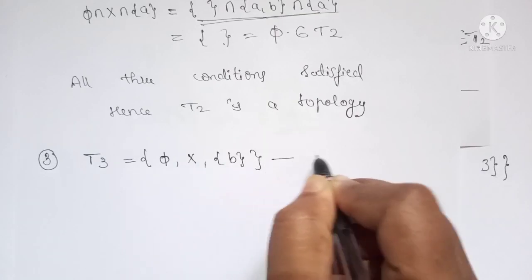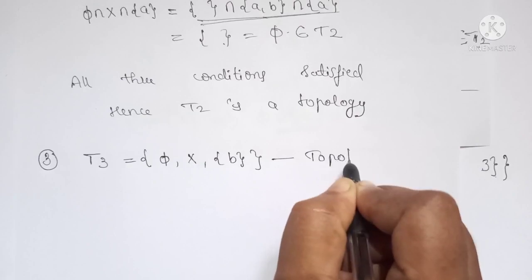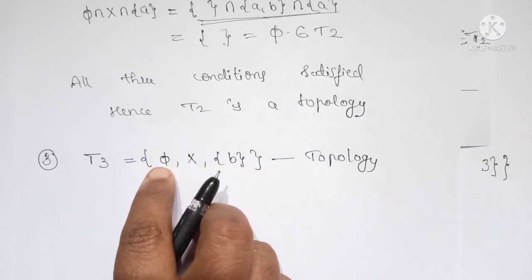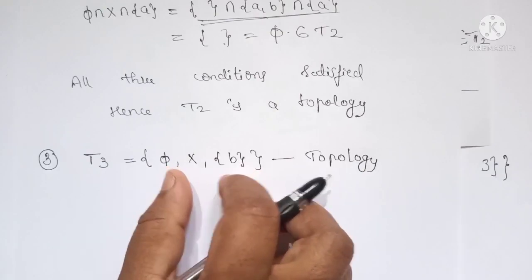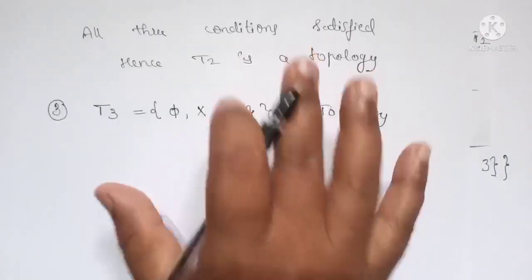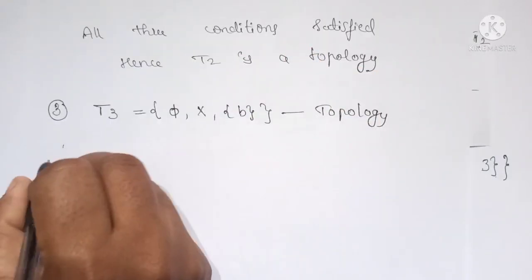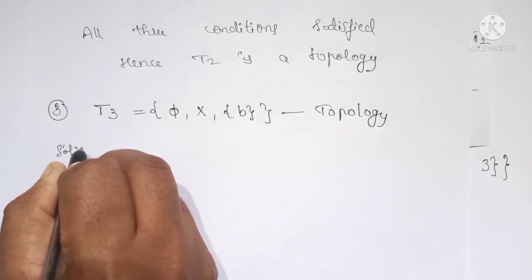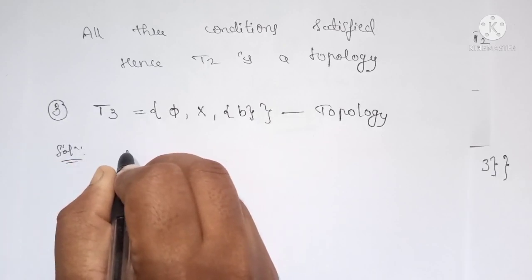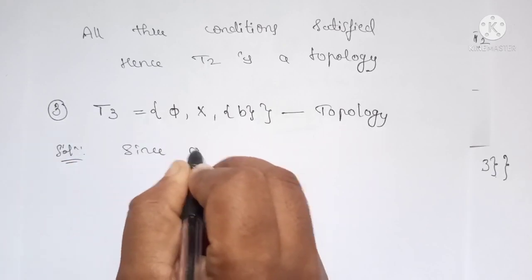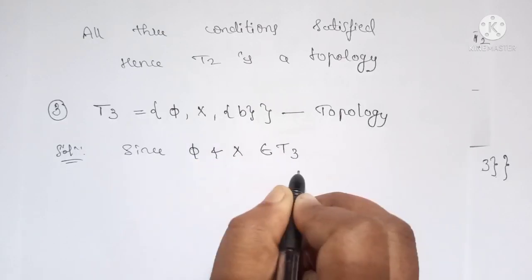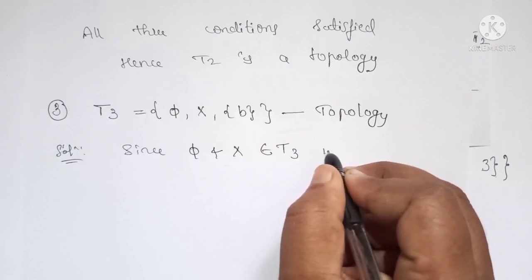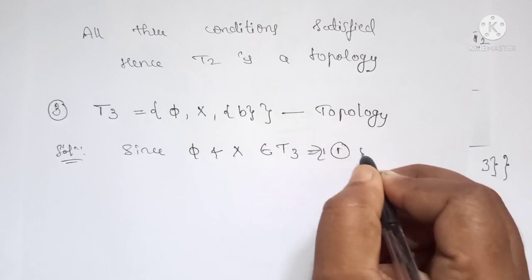Again this is a topology, because if you consider the union of all these three, you will get the set X itself, as we did in the earlier example. Let us prove this one. Since phi and X belong to T3, the first condition is satisfied.